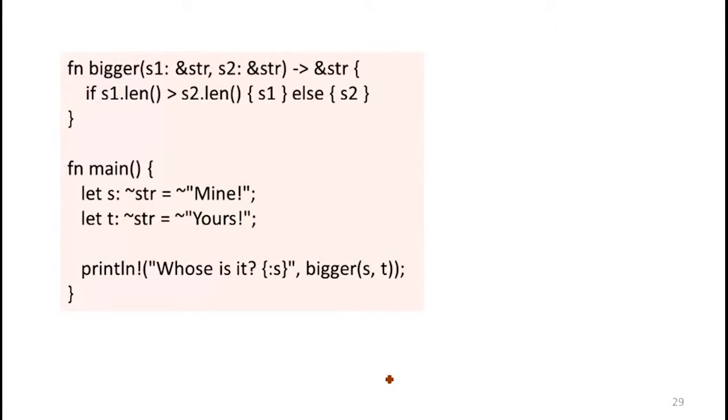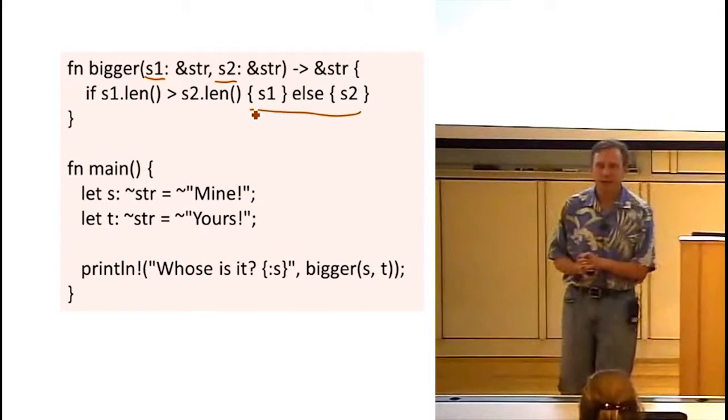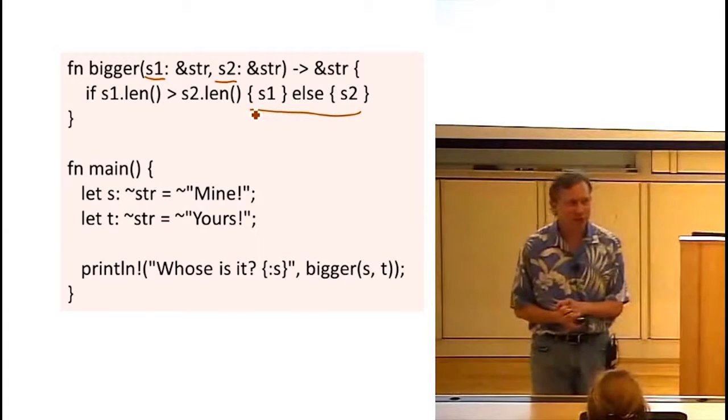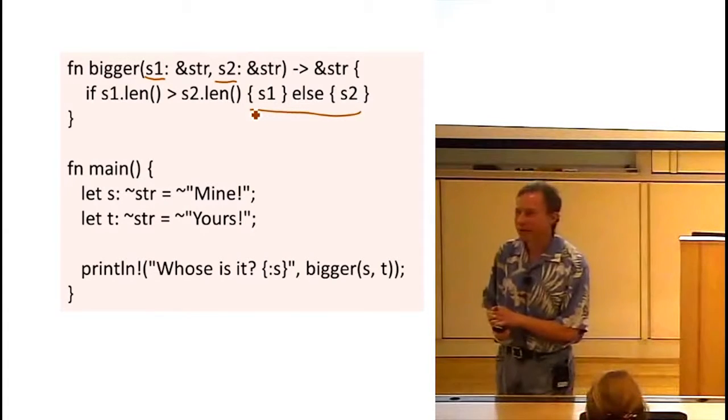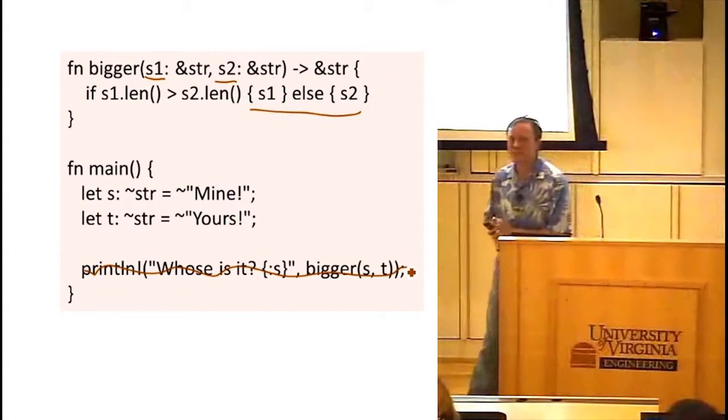Let's try to write a procedure that's going to take two strings. It's going to take two strings as input, and what we want to return is whichever string is bigger. So how do we like this code? Do you think this is okay? I'll have a trick sometime where I have code that's correct with a red background. But even if we got rid of the println, there'd still be something wrong with it.